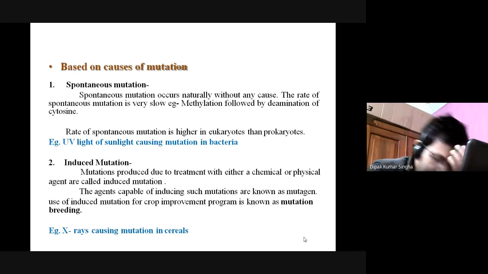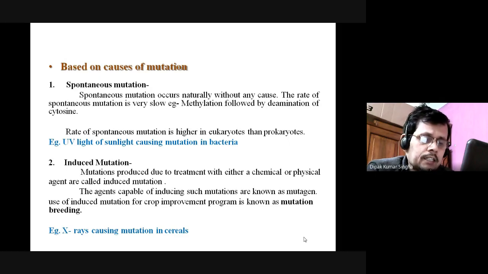Not only bacteria, this UV light may cause cancer in humans also. This is basically near and far UV light, and that's why many companies produce sunscreen creams for UV light protection, UV A, B, C. That type of UV light which causes cancer produces TT dimers, thymine dimers, and ultimately they produce skin cancer.